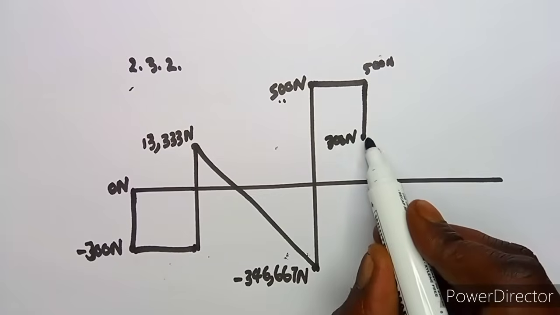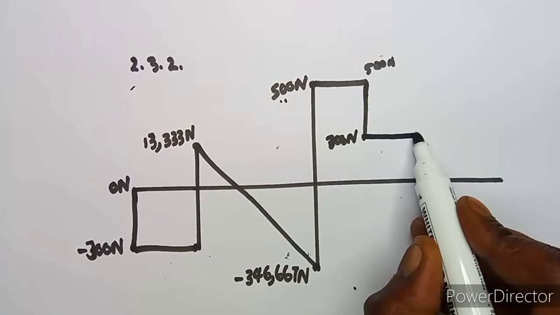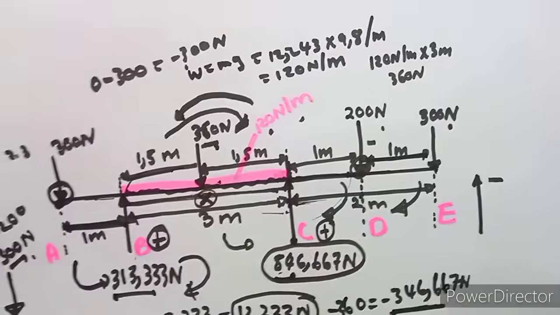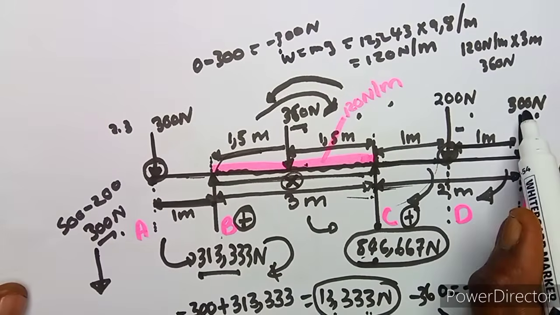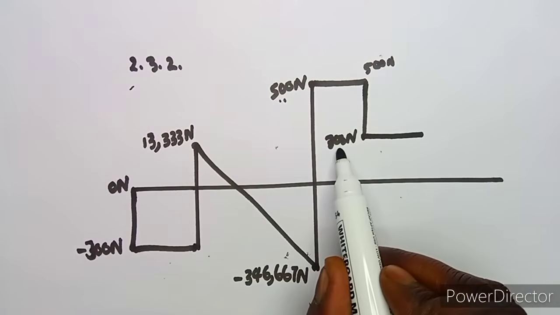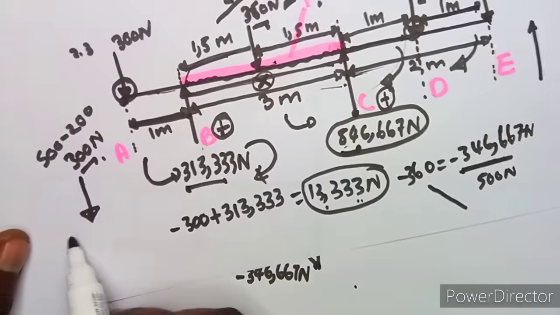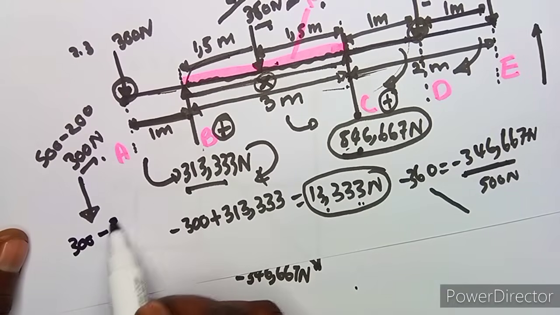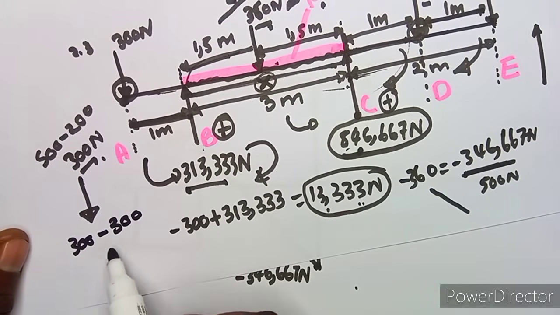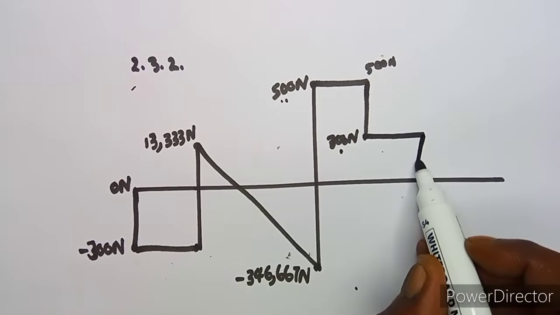So you have to maintain a horizontal line. We are going to maintain a horizontal line which is 1 meter. Then we are at 300, but remember we are at 300 also here. So 300, where we are, minus the force of 300 there, is going to give us 0 Newton. So definitely it is going up to this point.